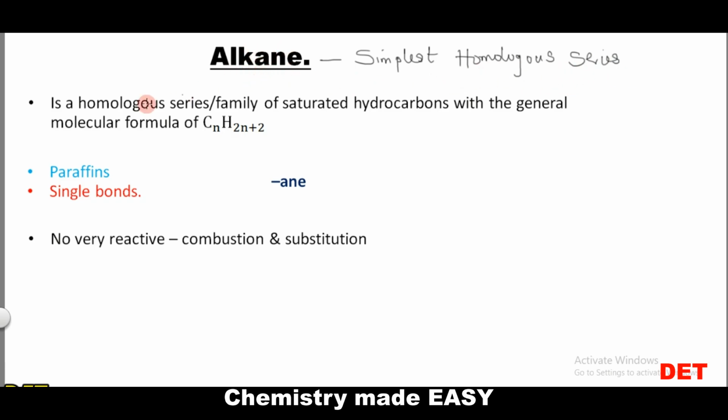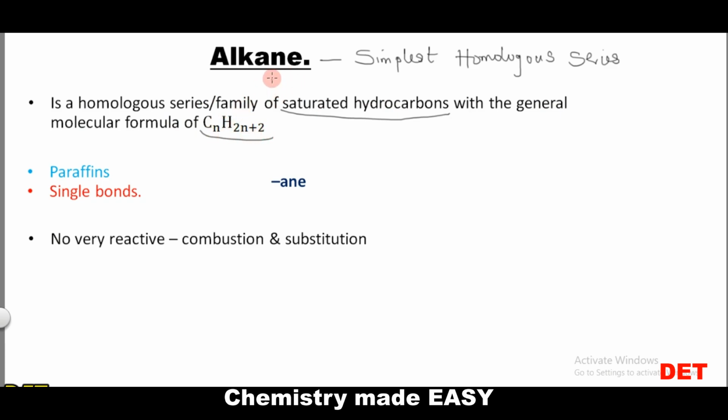So what is an alkane? An alkane is a homologous series or a family of saturated hydrocarbons. It is a family of saturated hydrocarbons with the general molecular formula of CnH2n+2. So if I ask you what is an alkane, you simply tell me that an alkane is a family or a homologous series of saturated hydrocarbons with the general molecular formula of CnH2n+2.